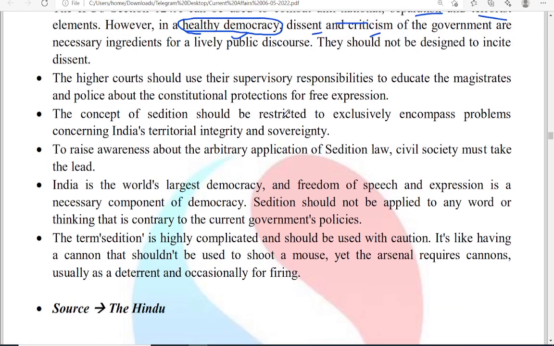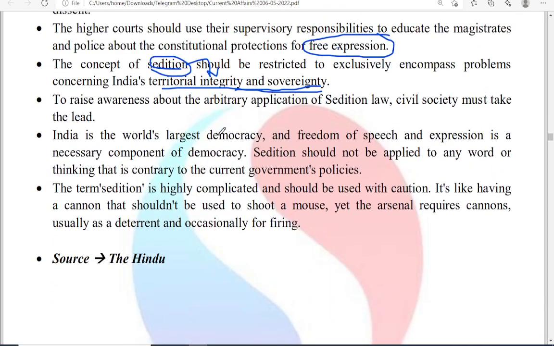incitement of dissent. Higher courts should use their supervisory responsibilities to educate the magistrates and police about free expression. The judiciary and the police system must give good importance to free expression, and the concept of sedition should be restricted exclusively to problems which disturb integrity and sovereignty. As far as possible, sedition has to be kept only for topics of territorial integrity and sovereignty. Only where these are disturbed should you bring Section 124A of the IPC into the picture.